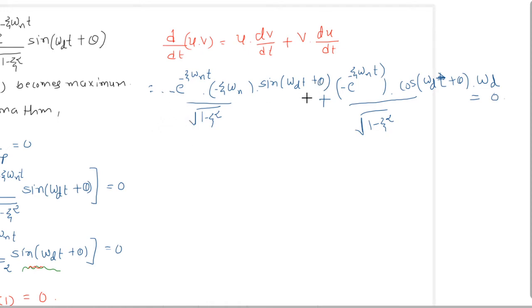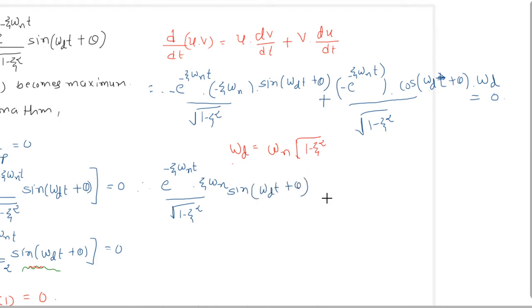Now we know that the frequency omega d equals omega n under root 1 minus zeta square. So we put omega d here, and now solving minus minus plus, we write e raised to minus zeta omega n t into zeta omega n upon under root 1 minus zeta square, sine omega d t plus theta.